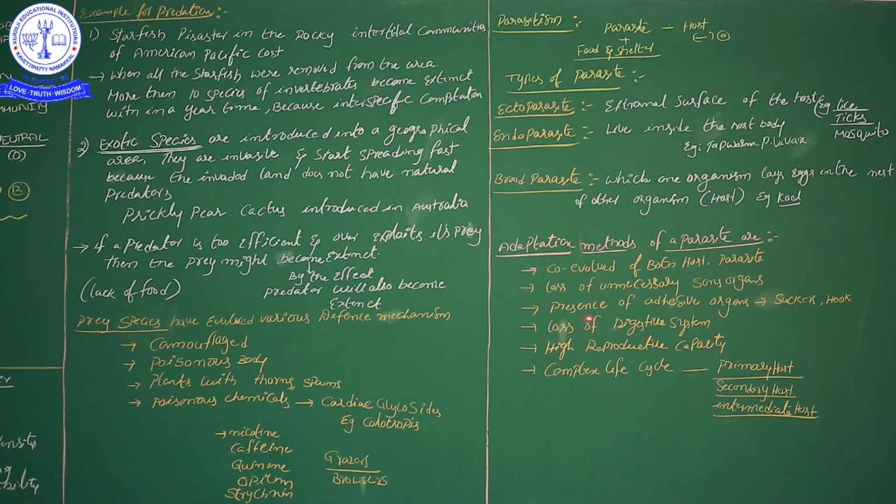These are all the adaptations of the parasite in the host body. Up to now we completed types of parasite. In parasitic interaction, one organism gets a benefit and the other organism gets harmed, and next we discussed prey and predator interactions.